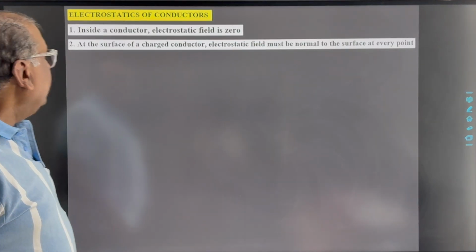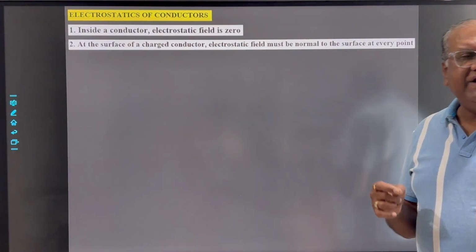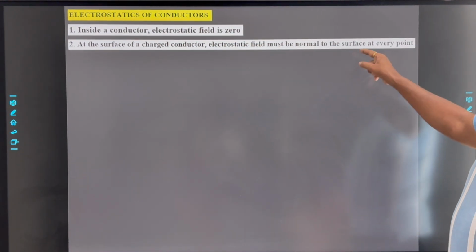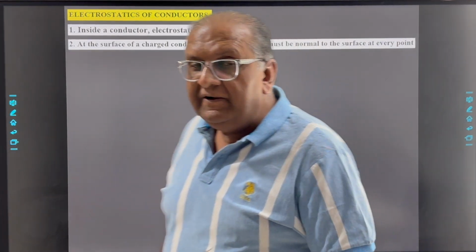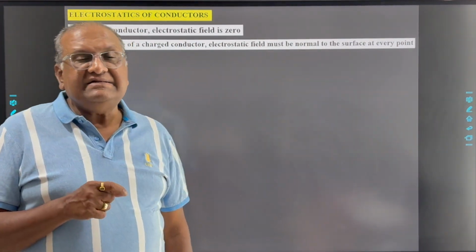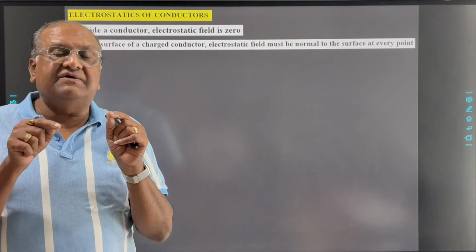Second thing, at the surface of a charged conductor electrostatic field must be perpendicular to the surface at every point. Now how can we say this electrostatic field is perpendicular to the surface?